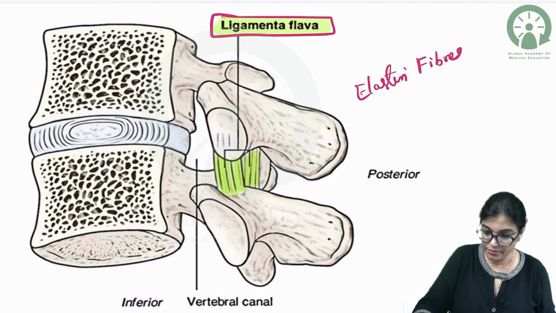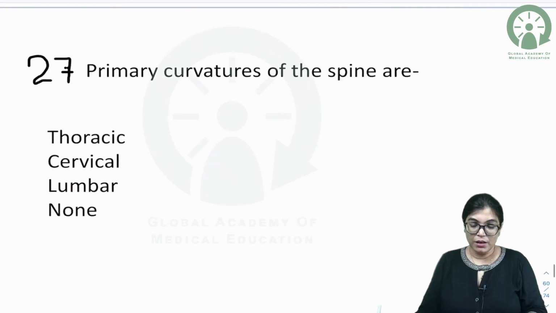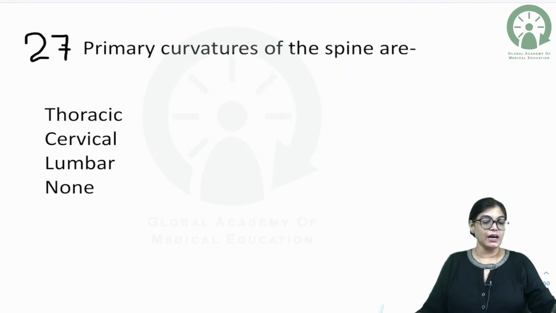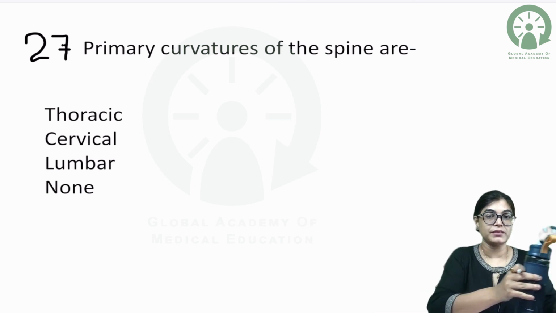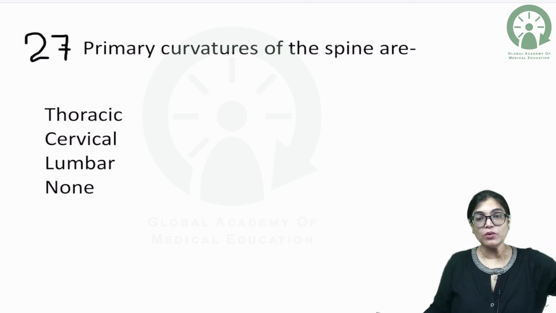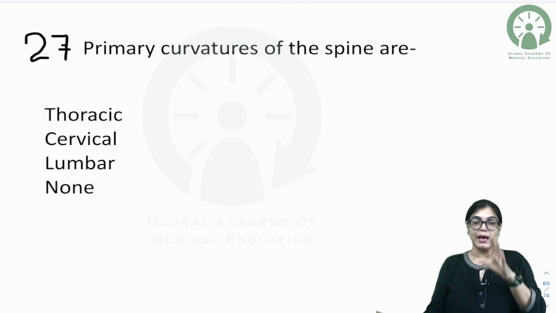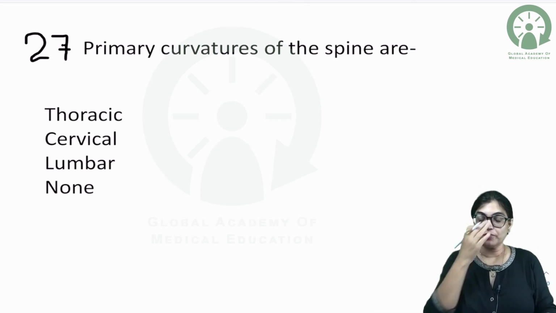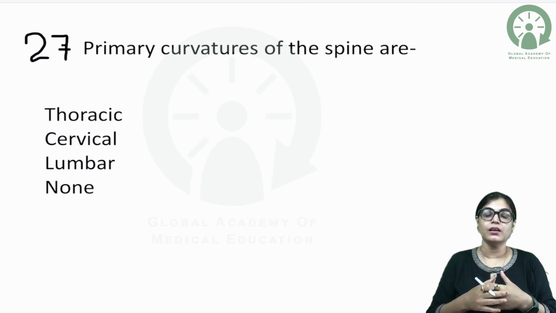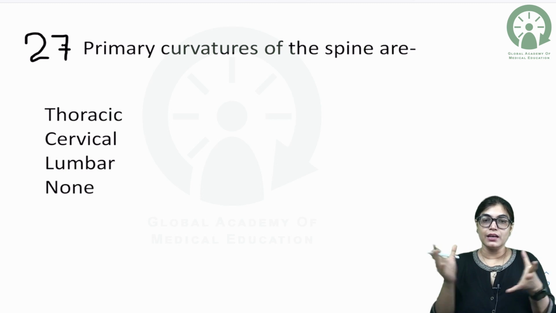Now, primary curvature of spine is present in which of the following areas? So it's important to know. In the vertebral column we have primary curvatures, and after birth, due to neck holding and when the baby starts standing and walking on legs, there is other support.